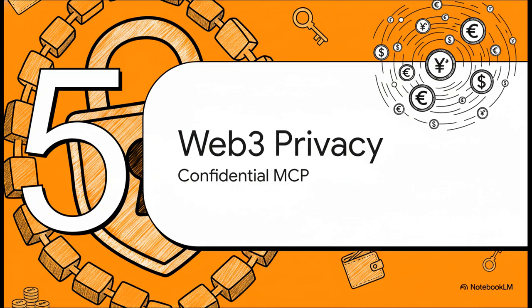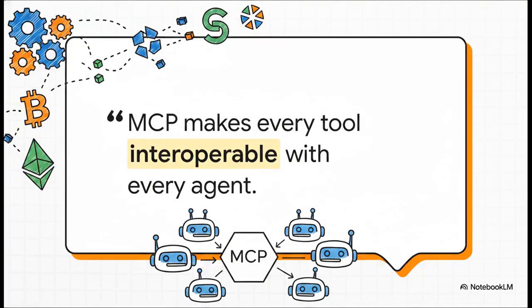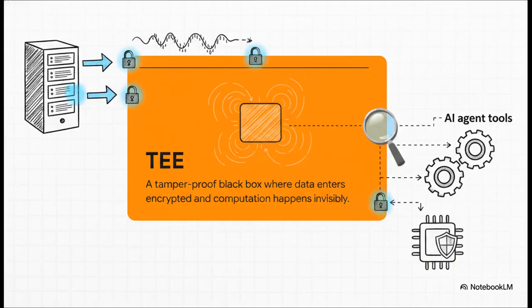Let's get into Section 5, Confidential MCP and Web3. To solve this catastrophic privacy leak, especially for agents that are literally handling real money or DAO treasuries, the industry found its native fit over in Web3. Web3 builders immediately recognized MCP as the ERC20 standard for AI tools. Just like ERC20 made tokens automatically play nice with every wallet, MCP makes tools play nice with every agent. This sparked a massive integration wave across Ethereum, Solana, and Coinbase's Base.